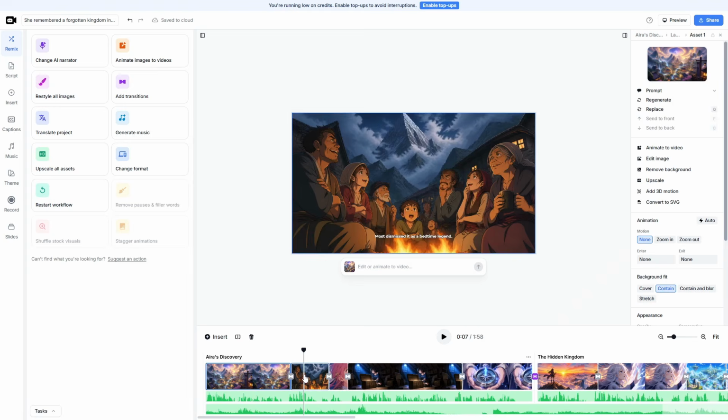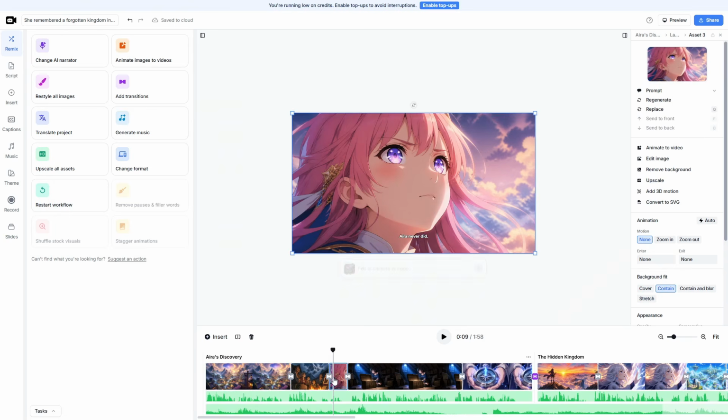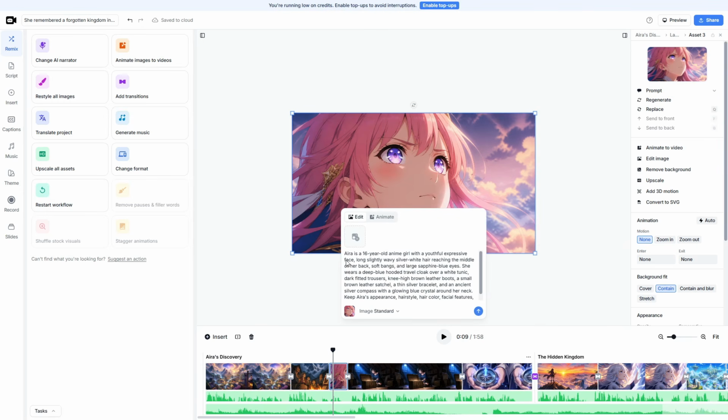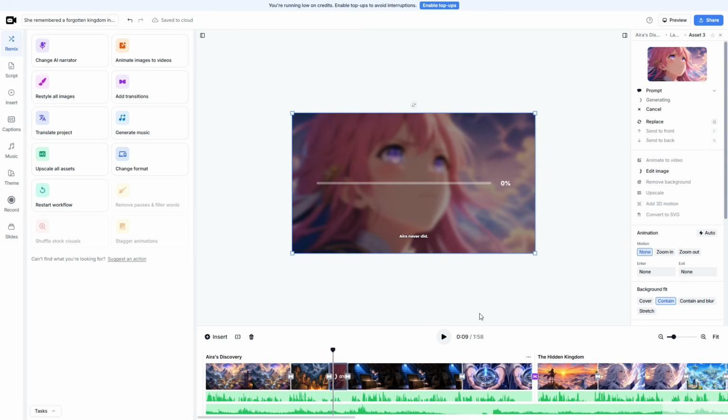You can also enter editing instructions directly into the prompt box below the image. This is especially useful when your character isn't completely consistent across different scenes. For example, if Era's hair color, clothing, or another detail changes, you can describe the correct feature and ask AI to fix it. If there are multiple characters in the scene, try describing the position or appearance of the character you want to edit instead of simply using Era's name. This helps AI identify the correct character more accurately.